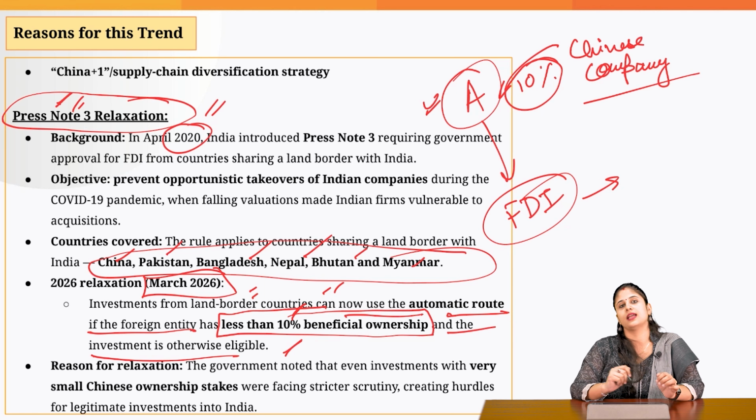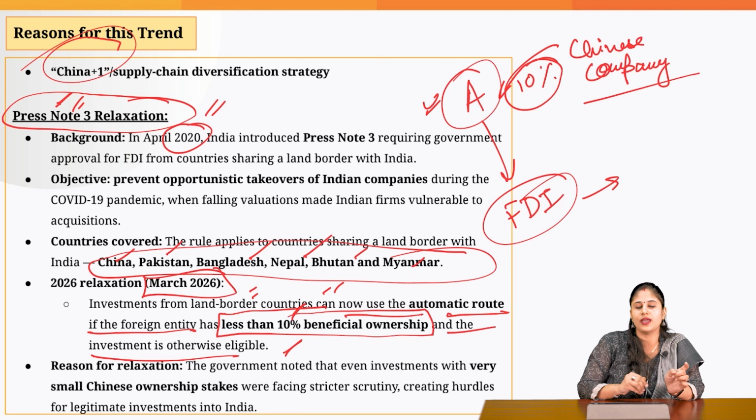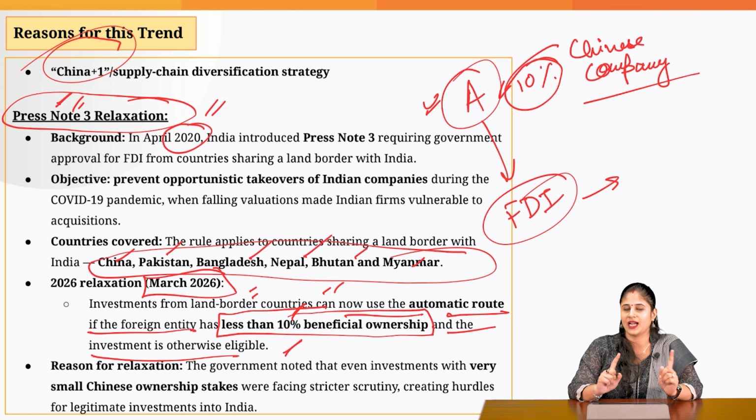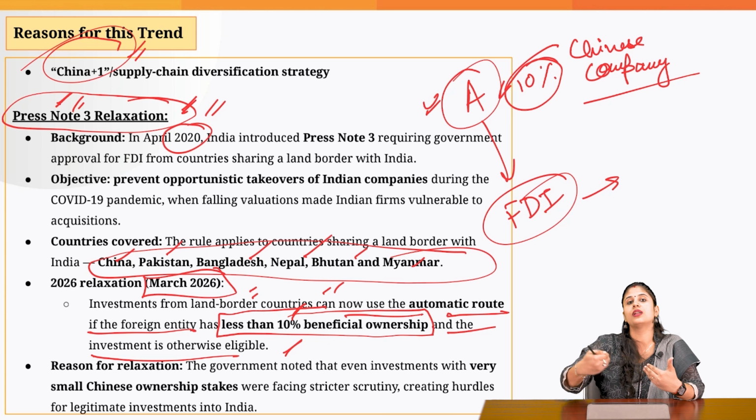This is the relaxation that we have done, and this is enabling us to exploit the China Plus One strategy. I told you in the first article that I'll be discussing with you what all steps India has taken to exploit this China Plus One strategy. So this is the step that we have taken, and this has enabled us to get more FDI inflow in the recent times.